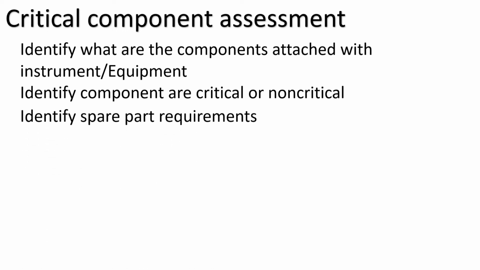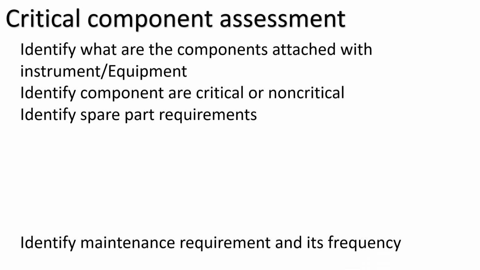Then identify the spare part requirement. What spare parts are required for this critical component? For example, in the detector, the lamp has to be replaced every 6 months, because the energy will go low. So the whole spare part list has to be prepared so it can be arranged. The spares required for the critical component have to be specified.